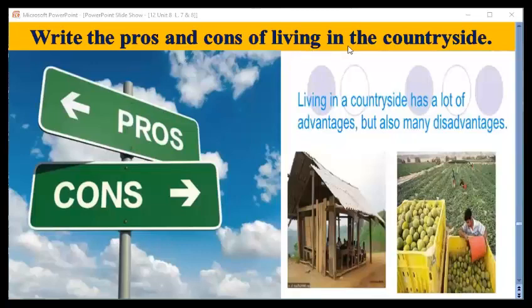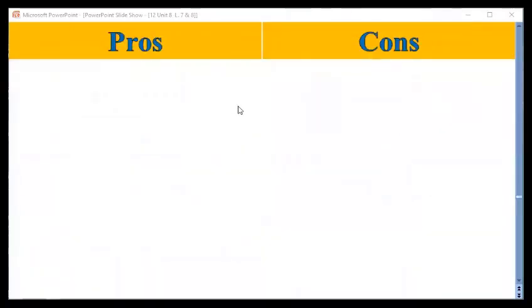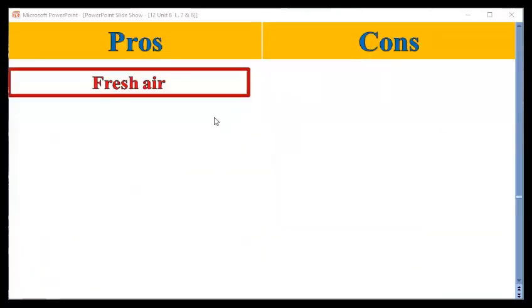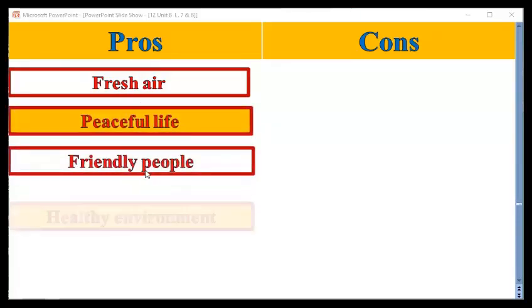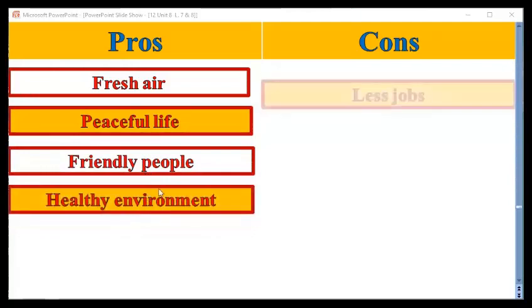Write the pros and cons of living in the countryside. Here we are going to talk about the countryside, the advantages and disadvantages. Living in the countryside has a lot of advantages, but also many disadvantages. Pros: fresh air, peaceful life, friendly people, healthy environment.